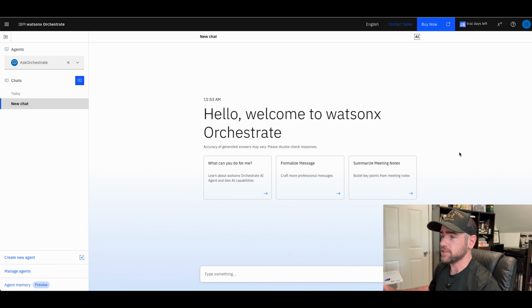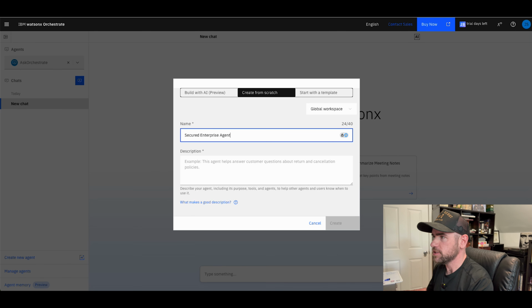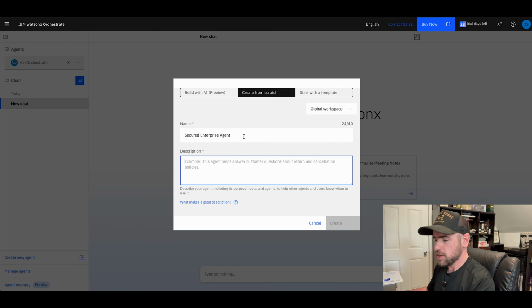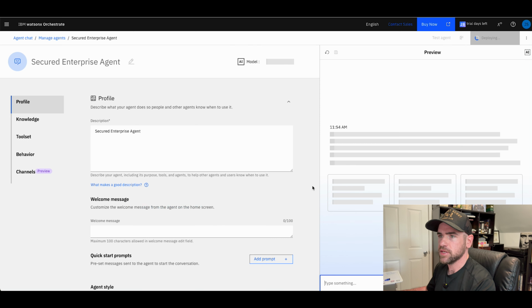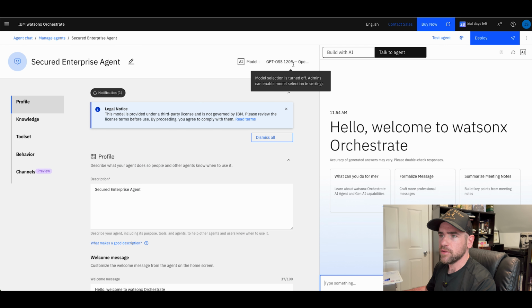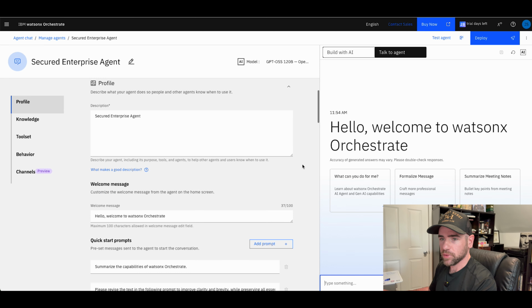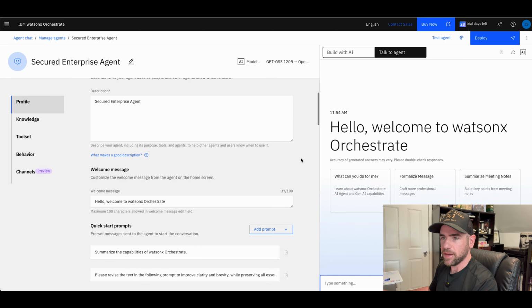The first one we're going to create is called our secured enterprise agent. Call it whatever we want. For the description, we can go extremely detailed if we want. For production, I would recommend that, but for now, we'll just give it this name. The model we're going to use is GPT OSS 120B. That is an OpenAI model. It's a really good one, so I'm just going to keep that one in there.